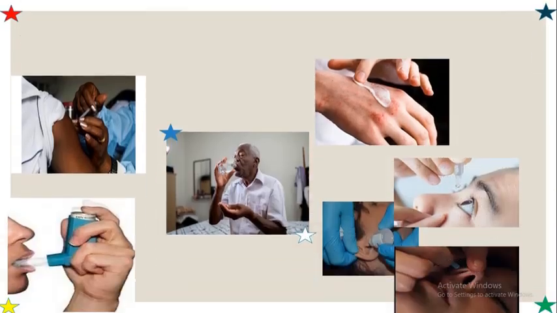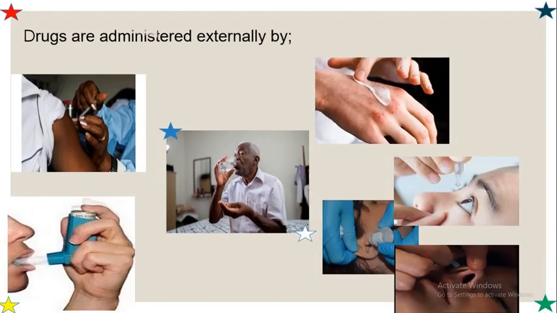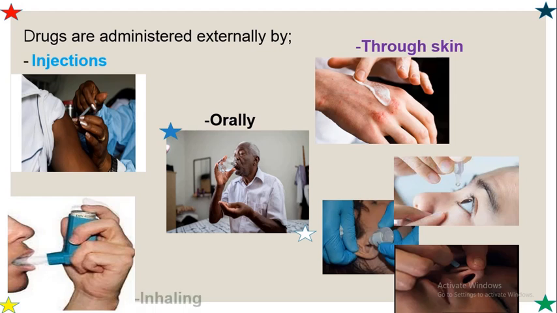How are drugs administered? Drugs are administered externally by injections, orally through the mouth, through the skin either as ointment or cream, inhaling, and by dropping. So you can hear of eye drops, ear drops, or even nose drops.